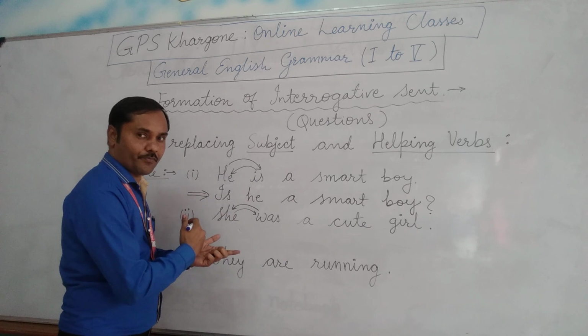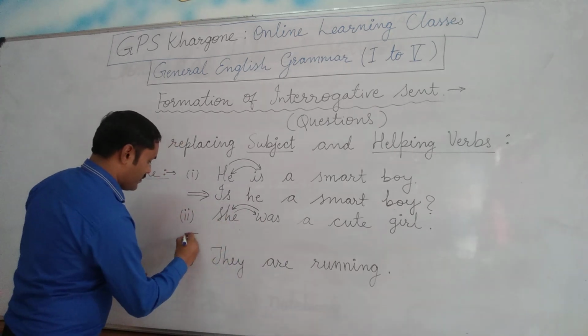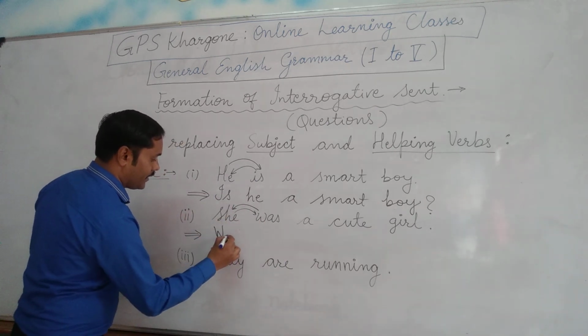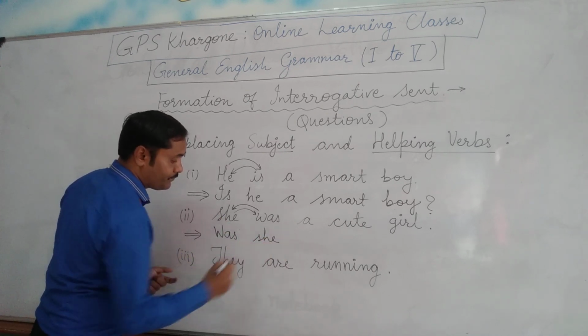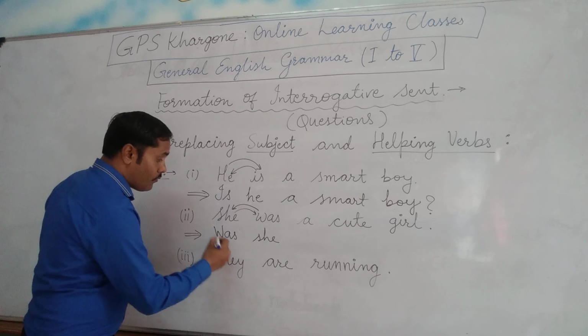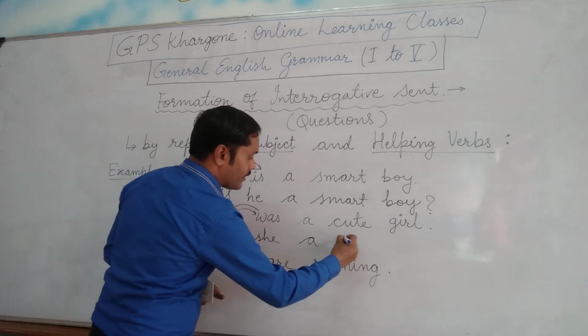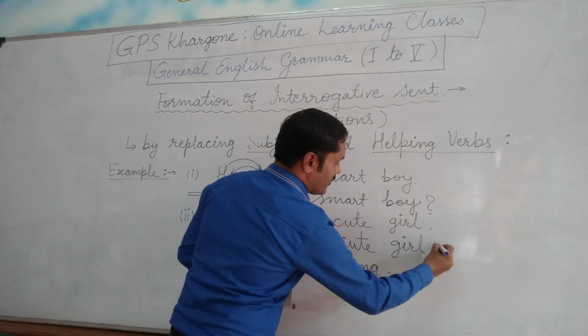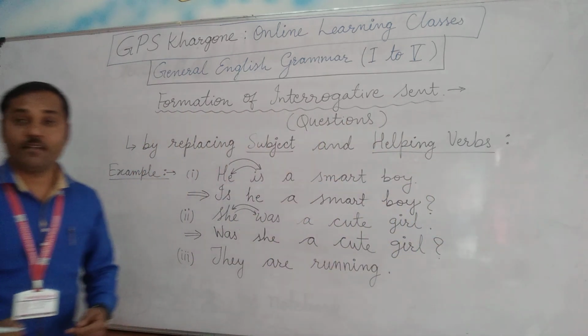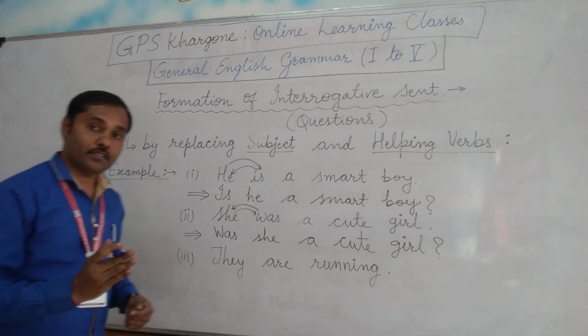Replace them, exchange them. Was, W will become capital, and she, S will become small. Was she a cute girl? Question mark. Was she a cute girl?